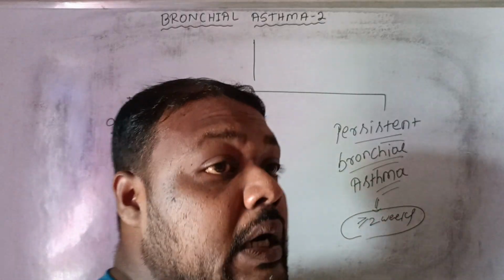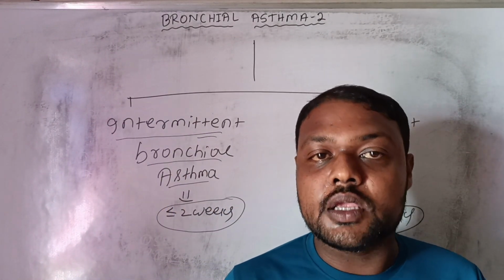Then we move to the treatment of intermittent bronchial asthma.